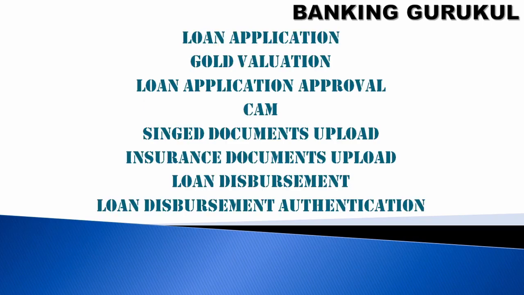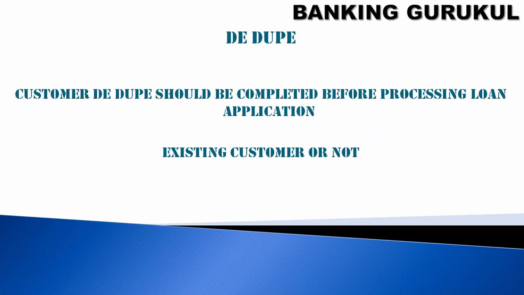The loan origination involves loan application, gold valuation, loan application approval, CAM form, signed document upload, insurance document upload, and loan disbursement authentication. Before giving the loan, we go for the dedupe. Customer dedupe should be completed before processing the loan application: whether the customer is an existing customer or is holding any existing loan with us, whether the existing loan is closed or running, and if running, whether it is regular or the customer is not paying regularly. These things can be verified during the dedupe process.